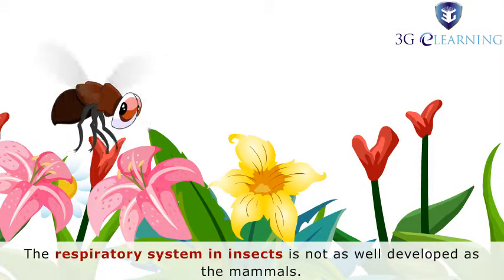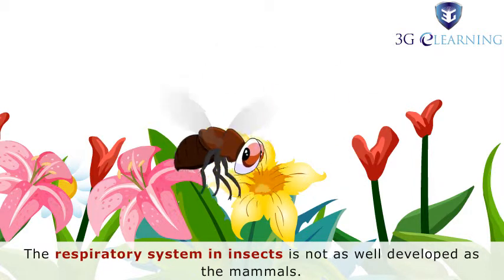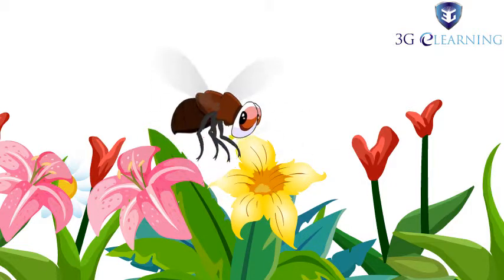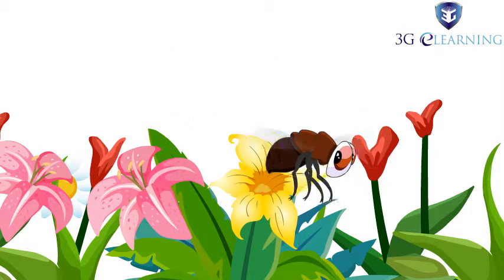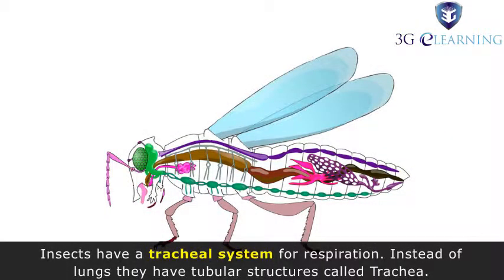The respiratory system in insects is not as well developed as that of the mammals. The most striking difference in the insect respiratory system is that it is a lungless system. Insects have a tracheal system for respiration. Instead of the lungs, they have tubular structures called trachea.